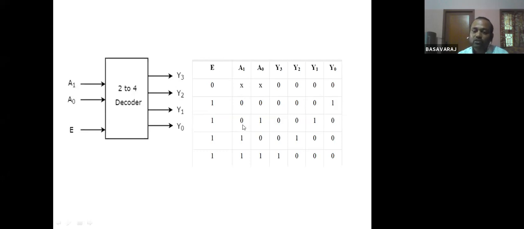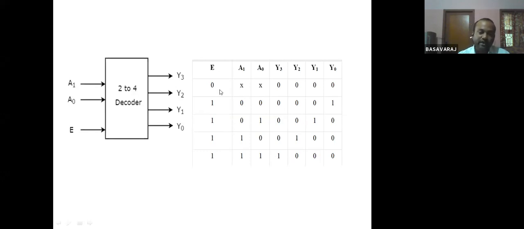If I give the next combination 0 1, what happens here? Y1 will become 1 here, and the remaining bits, Y0 is 0, Y2 is 0, and Y3 is 0. If I give the inputs A1 and A0 as 1 1, what happens here? Y3 will become 1 and the remaining bits will become 0.